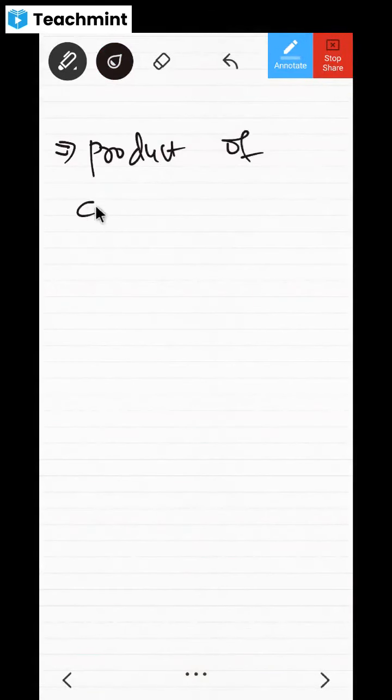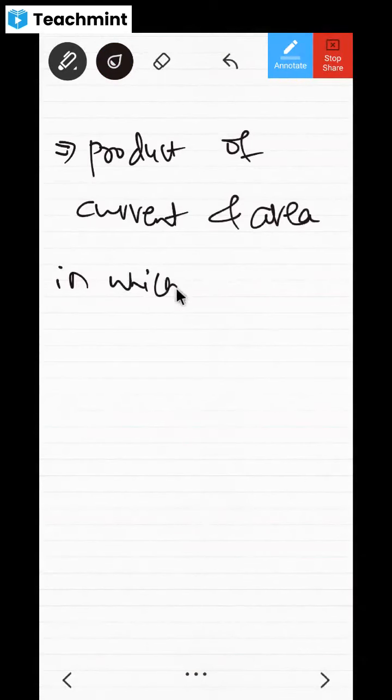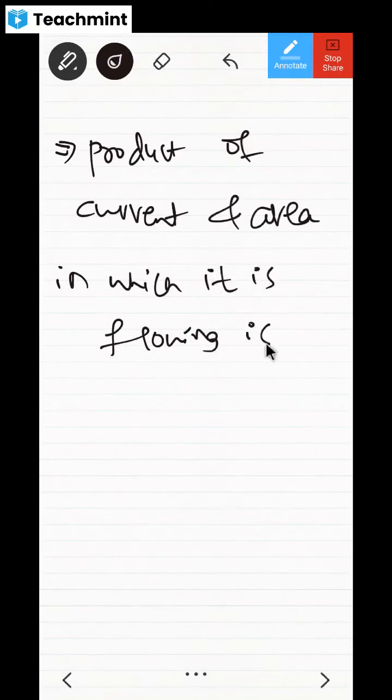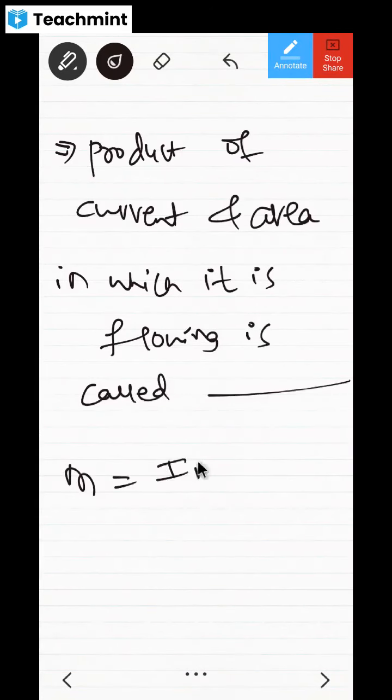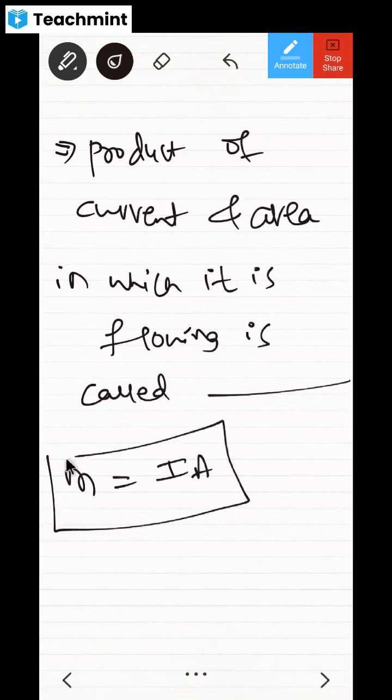Product of current and area in which it is flowing is called magnetic dipole moment. Okay, it is called magnetic dipole moment. So that is going to be M is equal to I into A. Is it clear, dear children? If it is clear, say yes quickly.